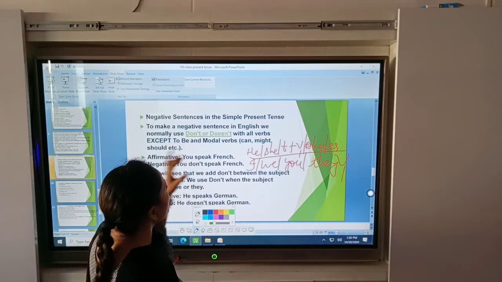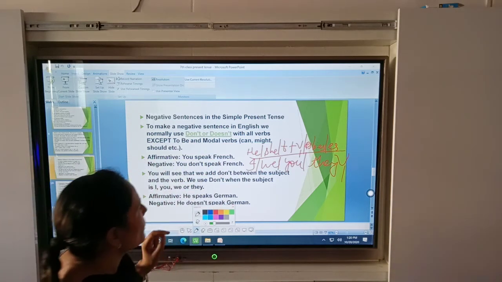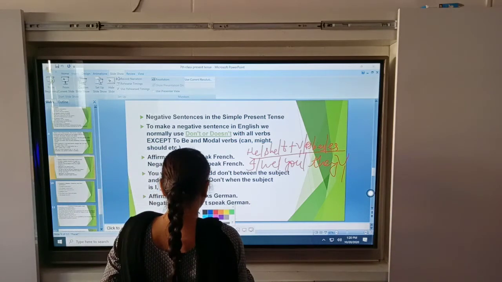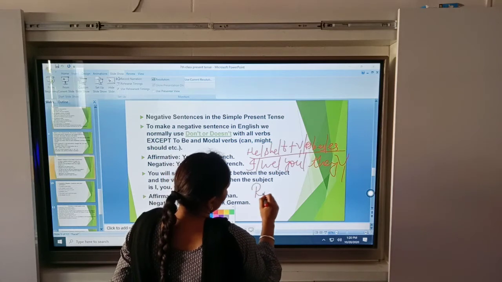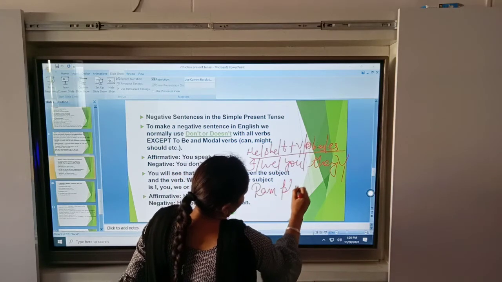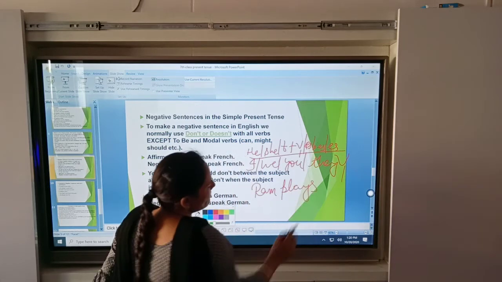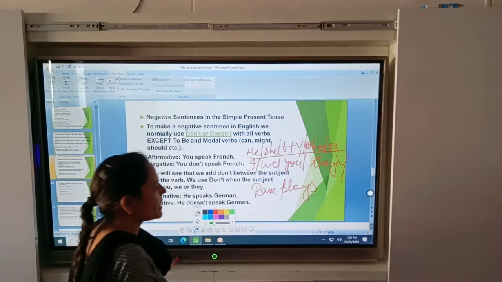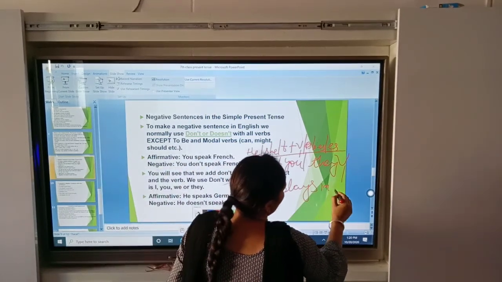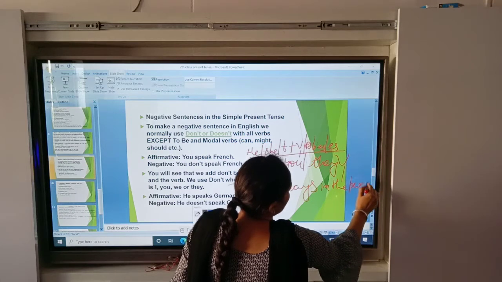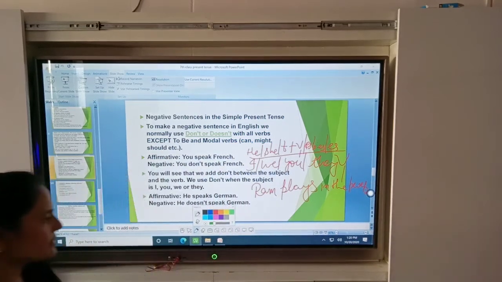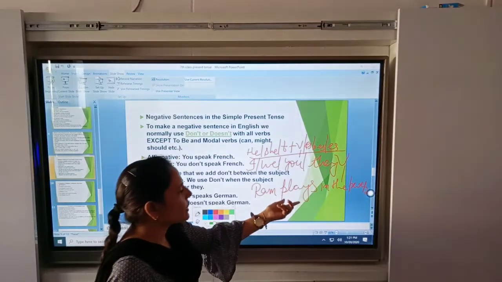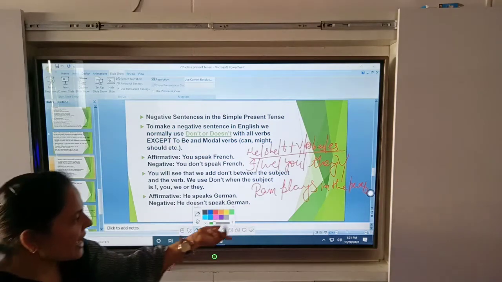But now, how can you write in the negative form? Okay, beta. For example, here the sentence is Ram plays. Ram plays, describing Ram playing. Okay, Ram plays in the park. You can write anything, in the park. This is your affirmative sentence. Here your subject is singular, and then you put a singular verb. You add s.